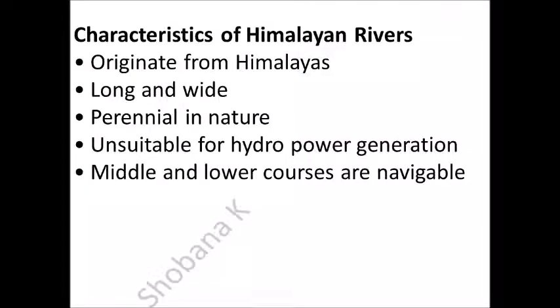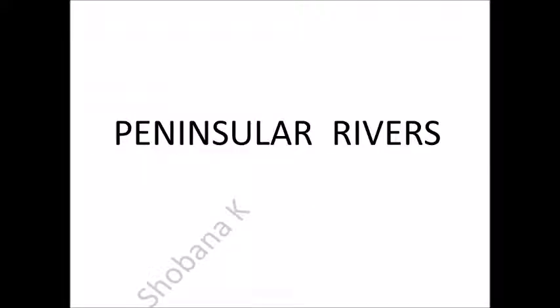So, we have learnt Himalayan rivers. Characteristics of Himalayan rivers are: they originate from the Himalayas, they are long and wide, they are perennial in nature, they are unsuitable for hydropower generation. Middle and lower courses are navigable.